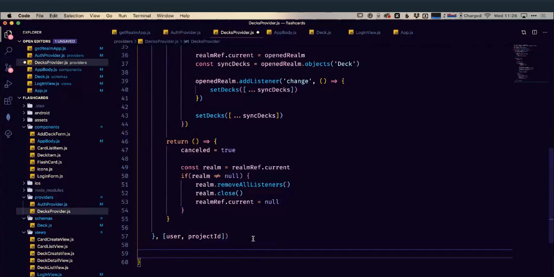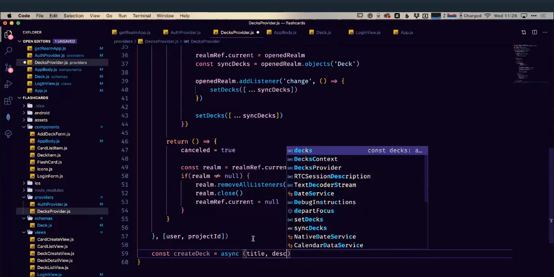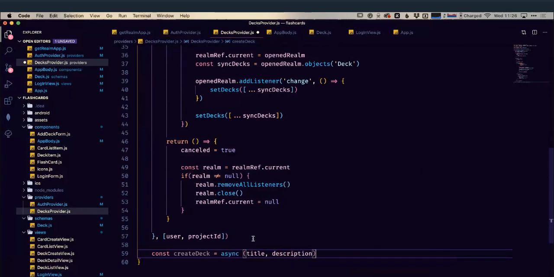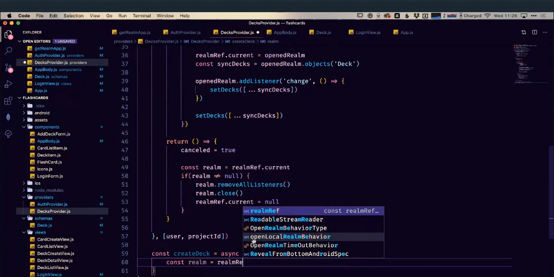So the first one we're going to need is, well, create a deck. We can't delete anything or create a card until we've got a deck. So let's create a deck. It's going to be an async function, and all it's going to need is a title and a description. Okay, so we've got a title and description. Within that, we're going to need a reference to our realm again. So let's see, realm equals realmRef.current.